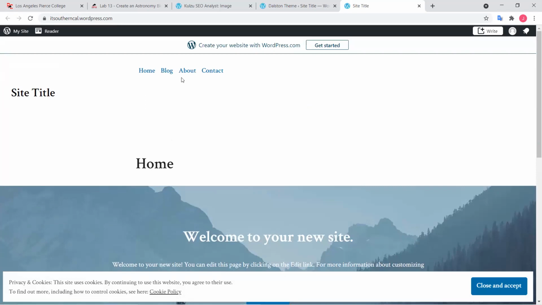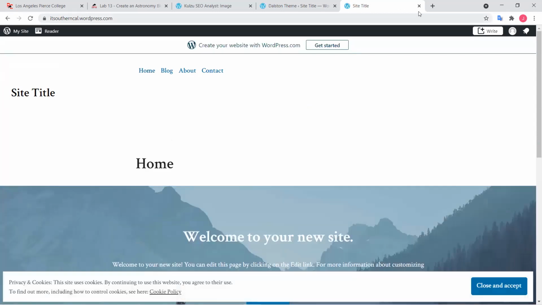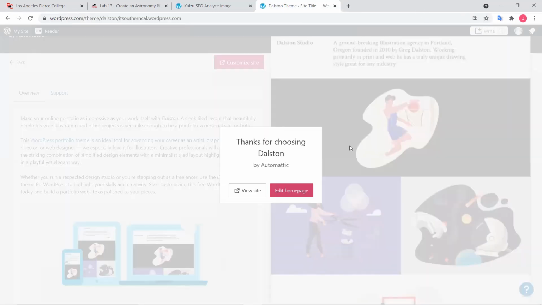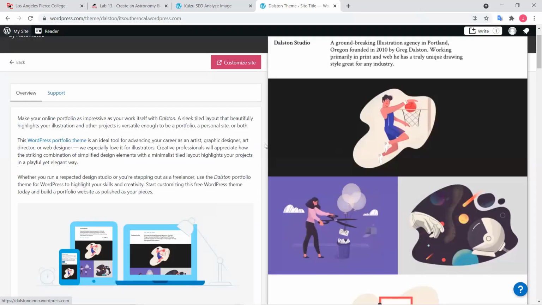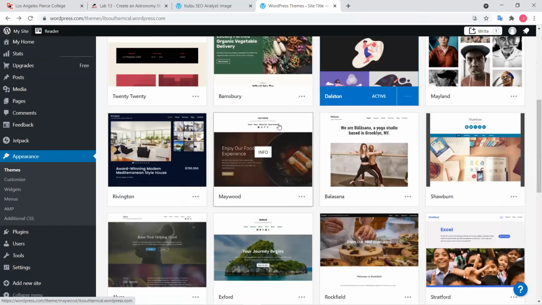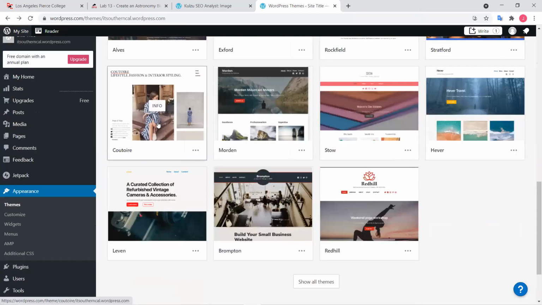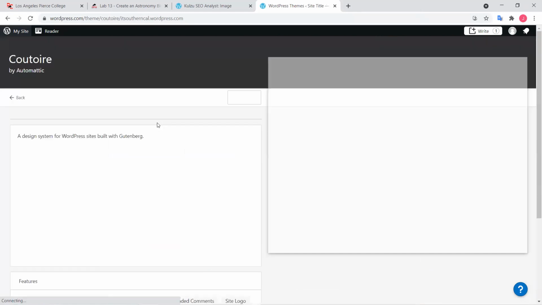And then, for example, the about page, you can write something about that. There's a home page right there. So that's how it looks. If you don't like that theme, you can go back and change it to another theme. For example, I was looking at this one right here, creative fashion.